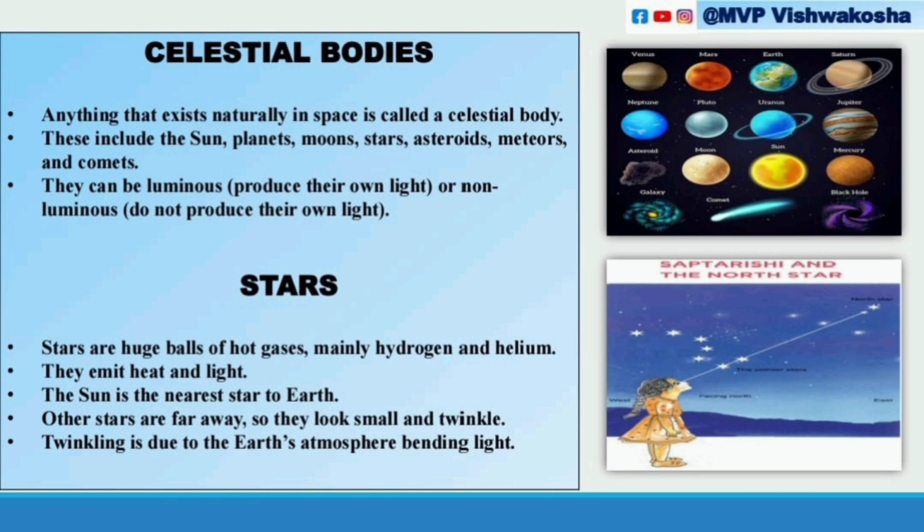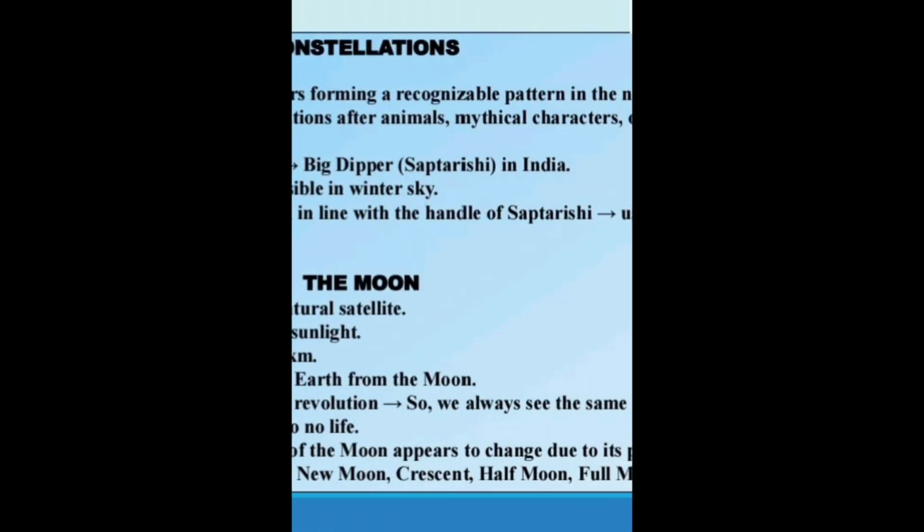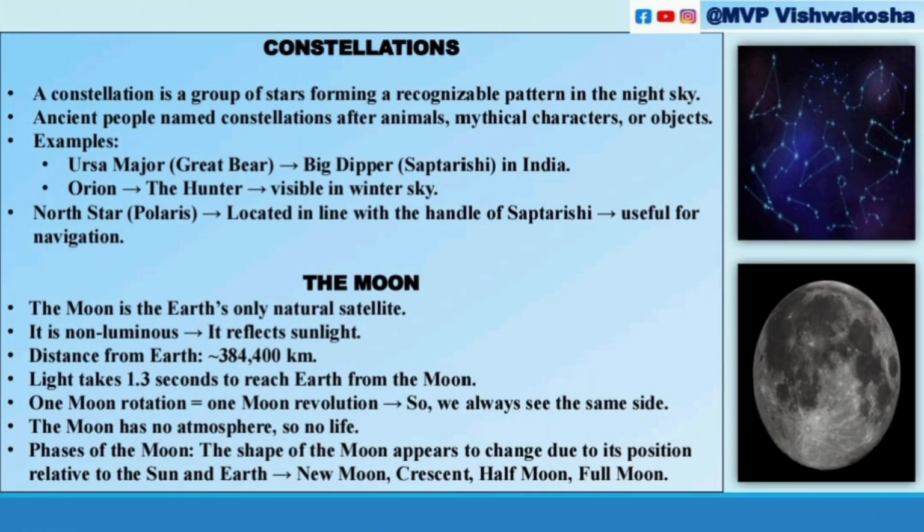Next, constellations. A constellation is a group of stars forming a recognizable pattern in the night sky. Ancient people named constellations after animals, mythical characters, or objects. For example, Orion and Ursa Major. Ursa Major means Great Bear, or the Big Dipper, Saptarishi in India.